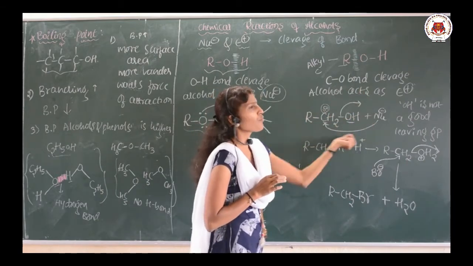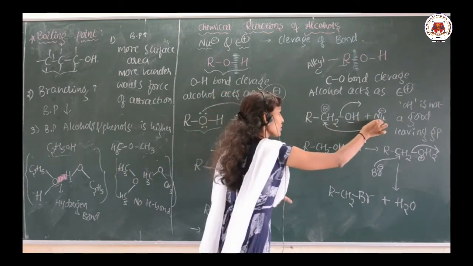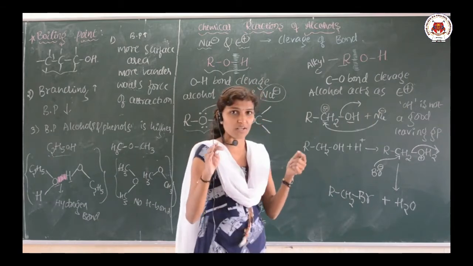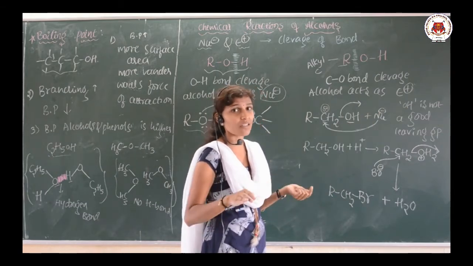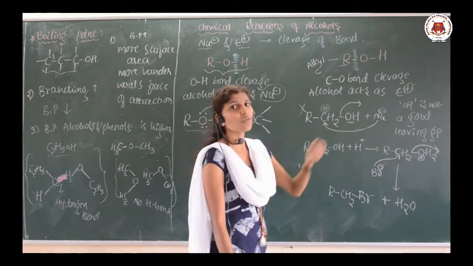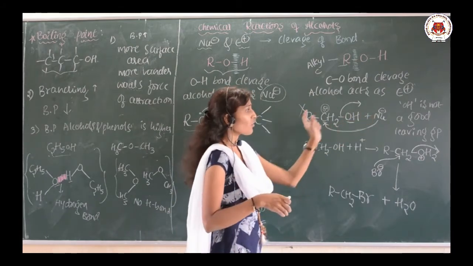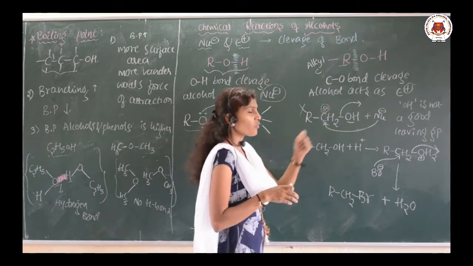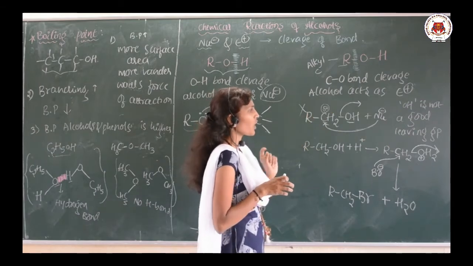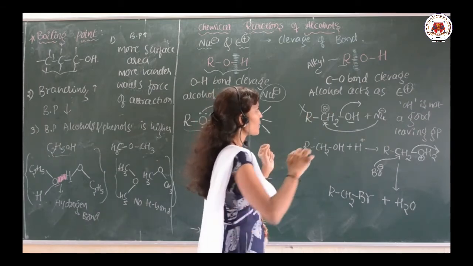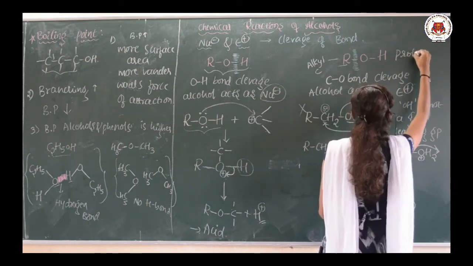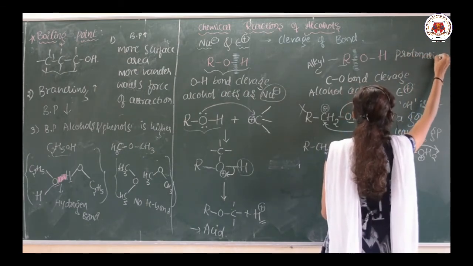Now some nucleophile must attack it. Suppose this nucleophile attacks this carbon and OH is easily removed. That is what we have assumed, but it does not exactly happen, because OH is not a good leaving group. It will not be easily removed from here. Because of that, we compulsorily have to do the protonation. Protonation must be done in the case of C-O bond breaking.